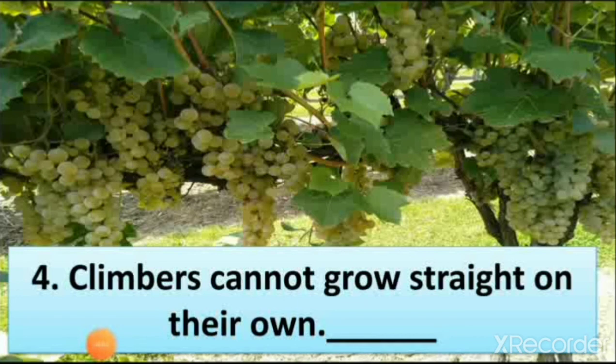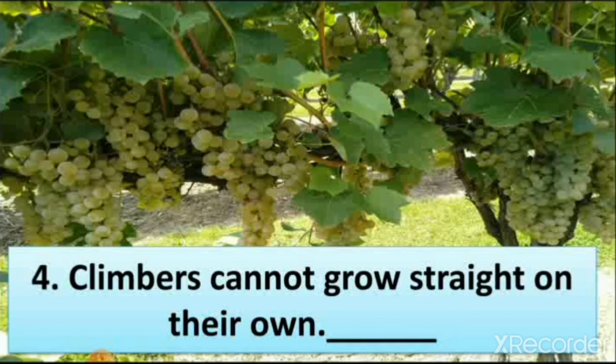Then next. Number 4. Climbers cannot grow straight on their own. Here you can see the picture of grapevine, which is a climber. So we also learn that climbers cannot grow straight on their own. We have to give them support to grow.